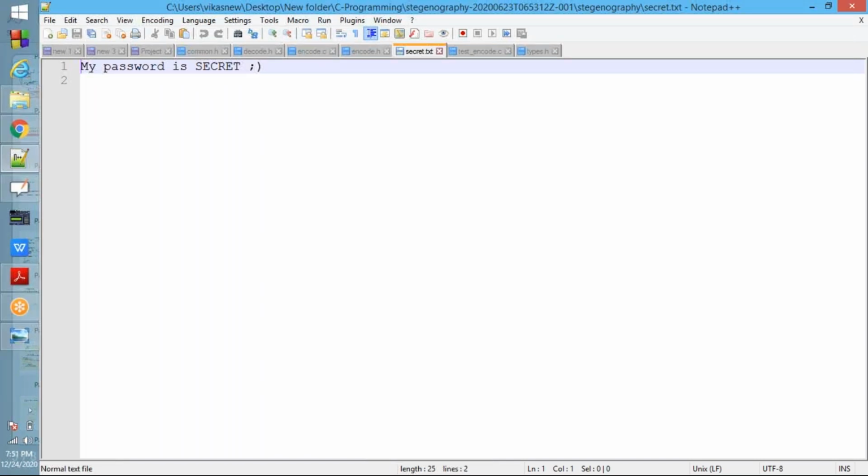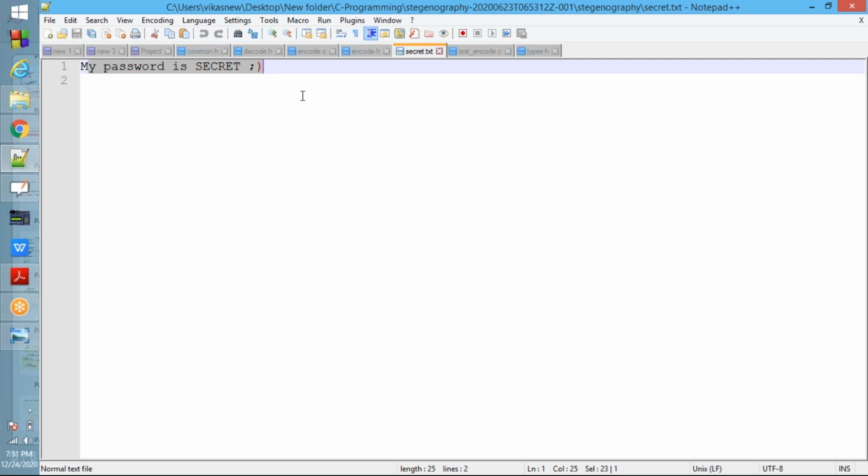secret.txt, where the secret information is there. Okay, my password is secret. You can add anything. You can read the content from secret.txt and you need to encode that information. Size could be anything. Information could be anything. You should not hard code anything. You should not hard code a single number.